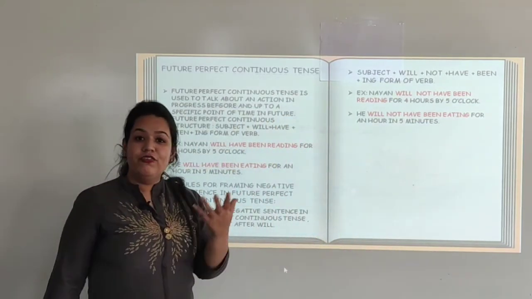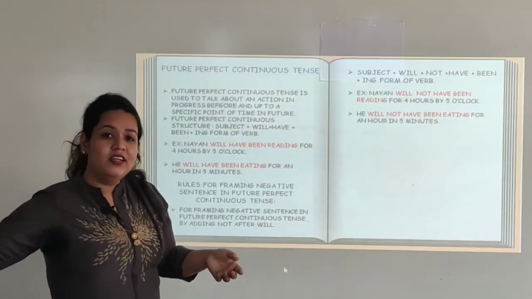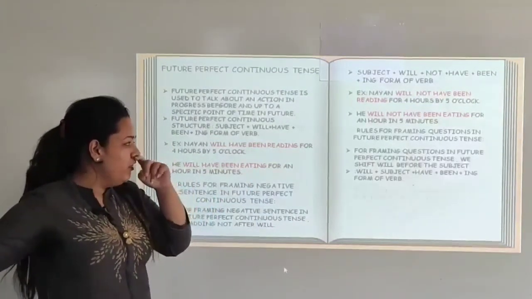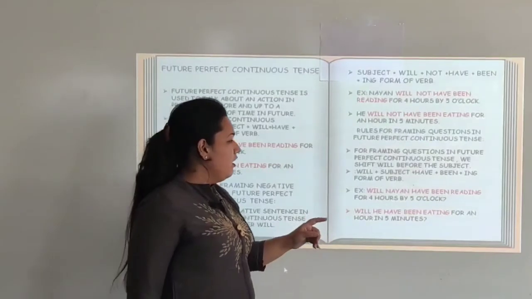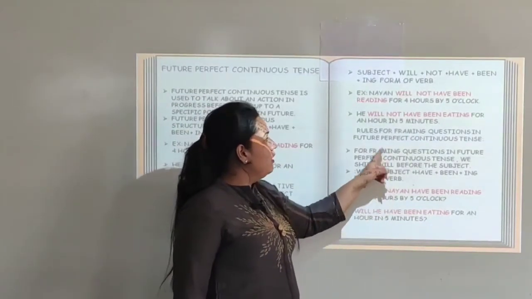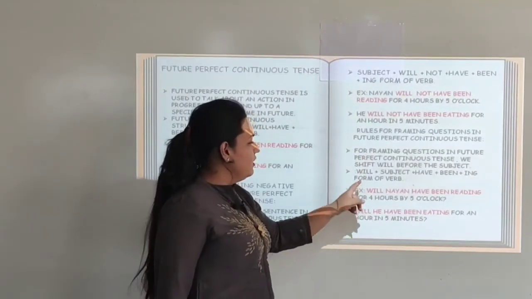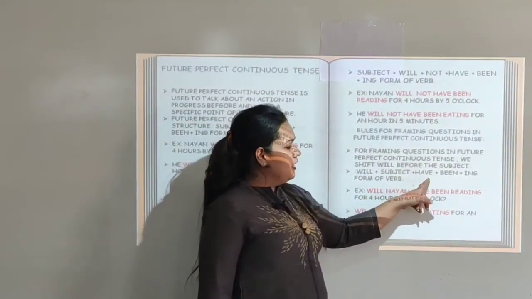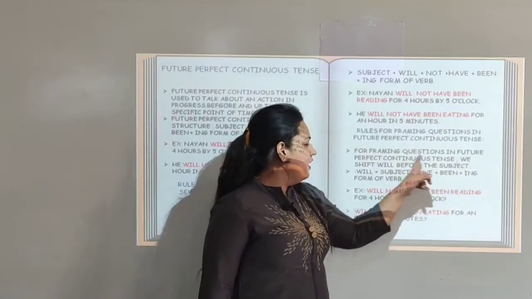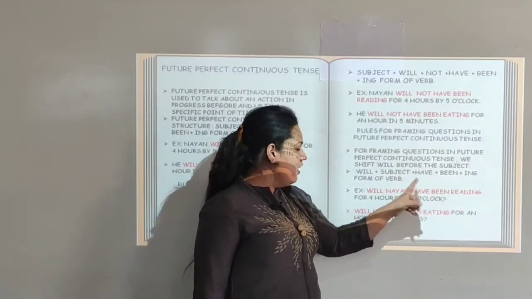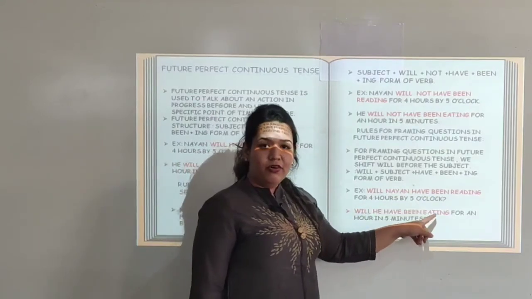Now let us see how to frame question in future perfect continuous tense. The rule for framing question in future perfect continuous tense is we shift the will before the subject. We just have to shift will from here and add it here. That is, will plus subject plus have plus been plus ing form of verb. Will Nayan have been reading for 4 hours by 5 o'clock?